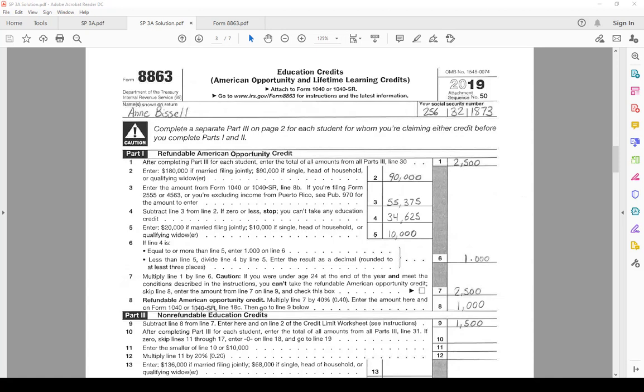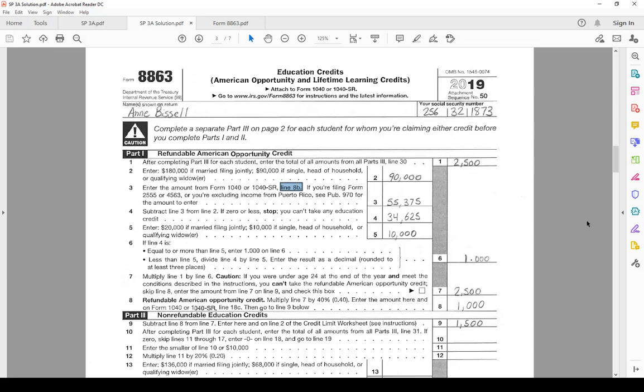Back to part 1. On line 1 we input 2,500. This is the balance that was carried over from part 3. The 2,500 is the qualified expense. On line 2, we enter the threshold, 90,000 for a single, head of household, or widow. If it's married filing jointly, it'll be double that, 180,000. But in this case, what is the filing status? It's single, so it's 90,000. And that is the amount of complete phase out when AGI is above that. Line 3, we input the AGI. AGI comes from line 8B on 1040.